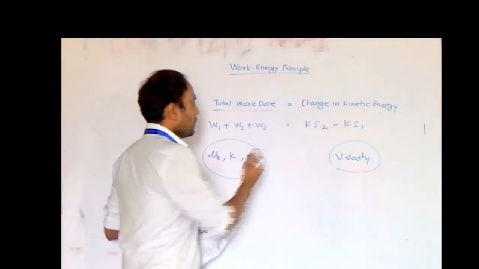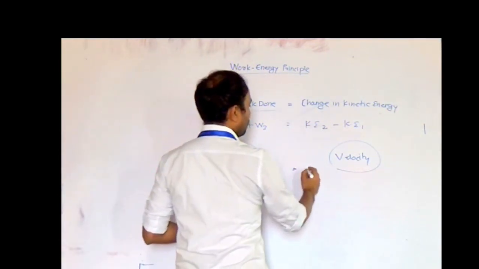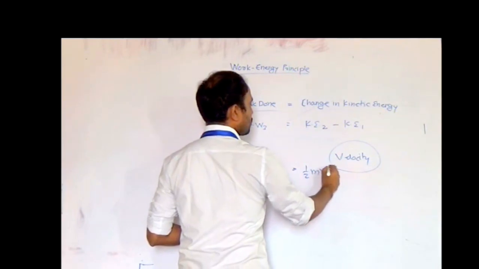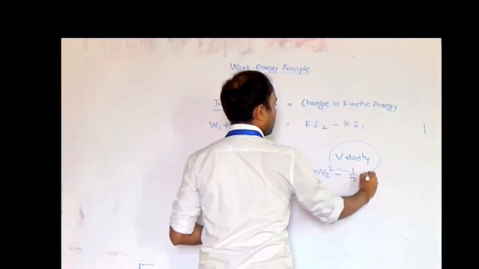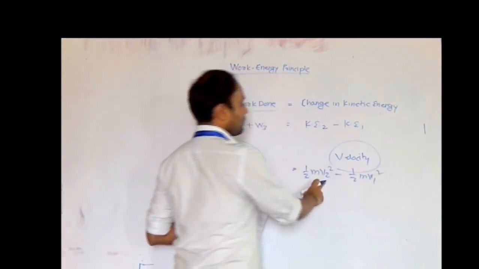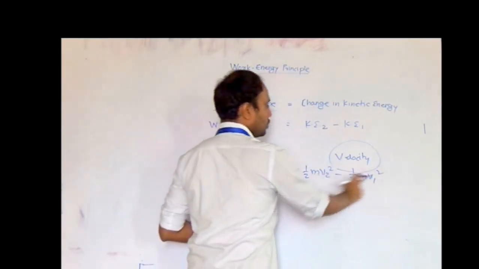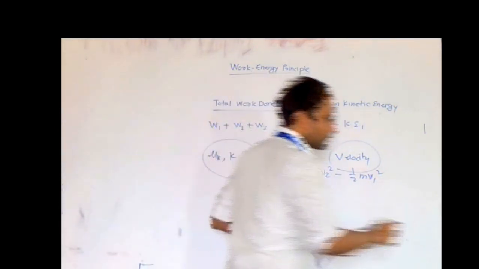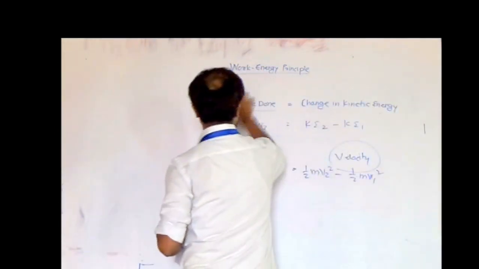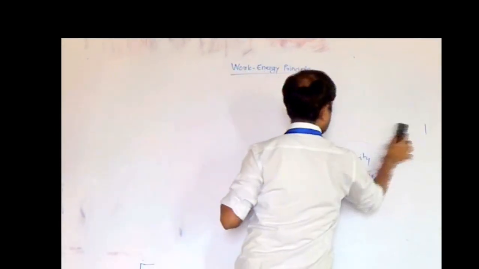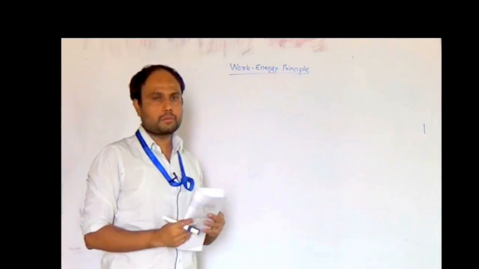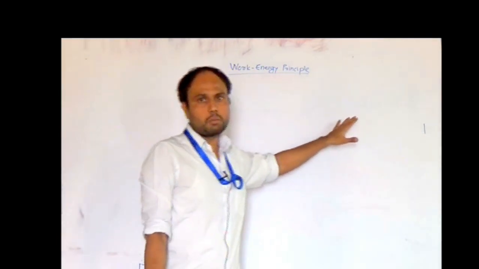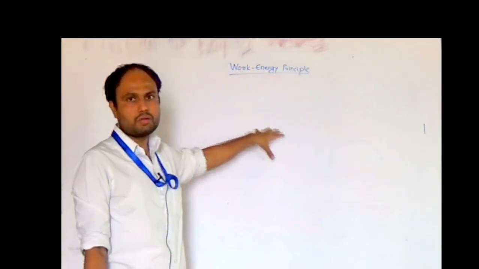Now the change in kinetic energy is half m v2 square minus half m v1 square, where v2 is the velocity at stage 2 and v1 is the velocity at stage 1. As this principle talks about kinetic energy, suppose the particle is at rest, that means velocity will be 0.